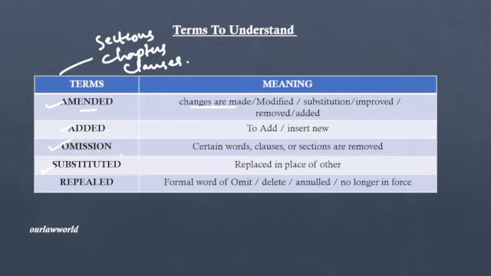Whereas omission is where certain words or certain sections are removed. In legislative drafting, you also refer to this formally as repealed, which means it is no longer in force. Substituted means there is one thing already, suppose section 2, and in place of that, there comes the meaning of section 3. That means you have substituted something in place of the other. So that is called a substitution or substituted. Look into this terminology so that you understand it while referring to these new criminal laws.